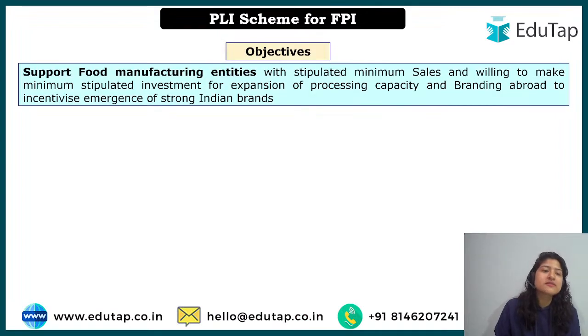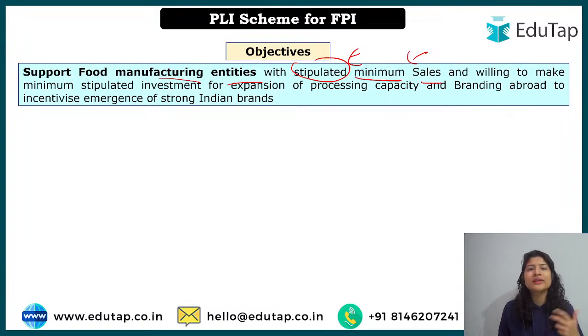Now, what are the objectives? To support food manufacturing entities. I hope this is understandable now. One thing we have to understand: not all companies or manufacturing units in food processing will be supported, but the government will support such manufacturing entities which can meet the expectations of the government, which can come up with stipulated minimum sales. What does stipulated mean? Basically the target assigned by the central government. If the company is able to meet that target, they will get the incentive.